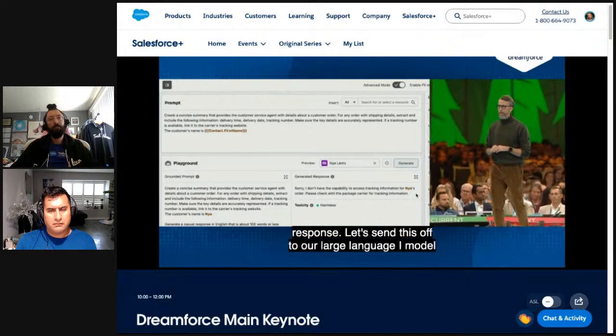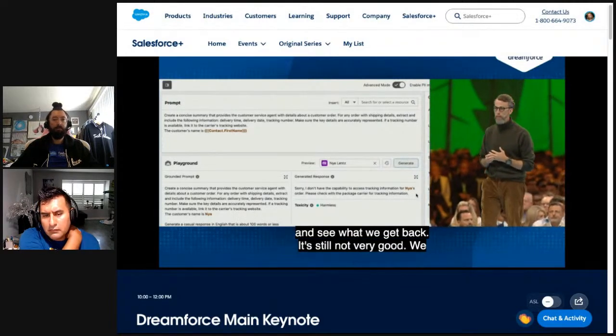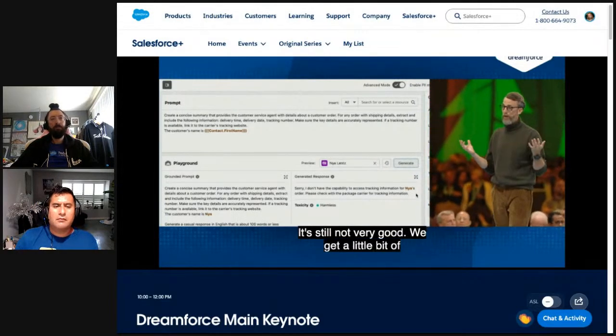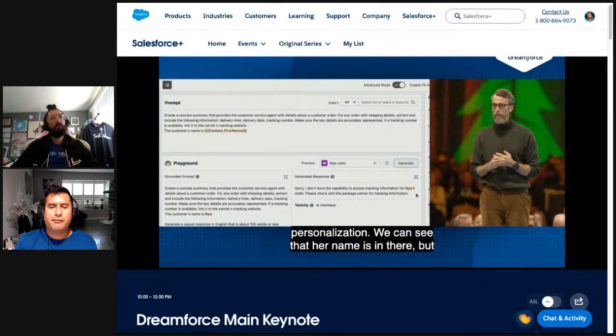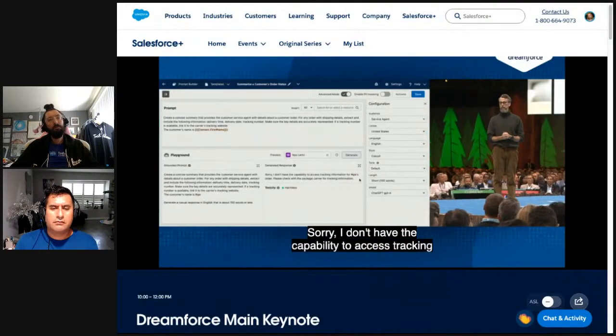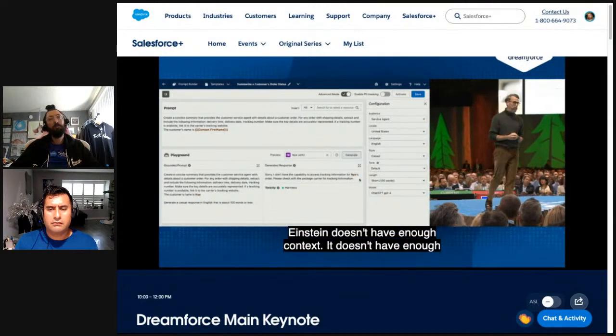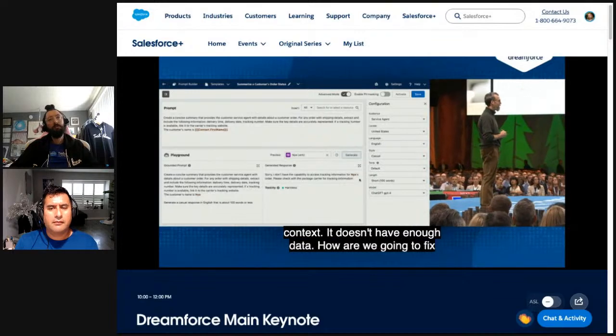Still not very good. We get a little bit of personalization. We can see that Naya's name is in there, but really it's not good at all. Sorry, I don't have the capability to access tracking information. So Einstein doesn't have enough context. It doesn't have enough data. So how are we going to fix that? Well, this shouldn't shock you. We're going to use Data Cloud to fix that.